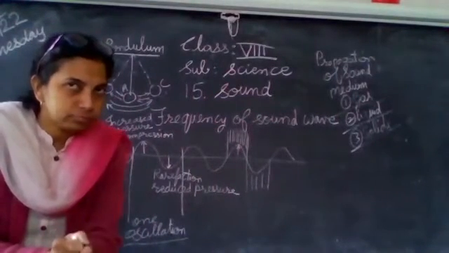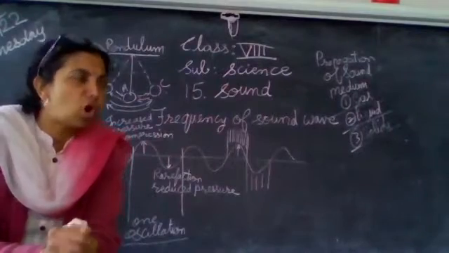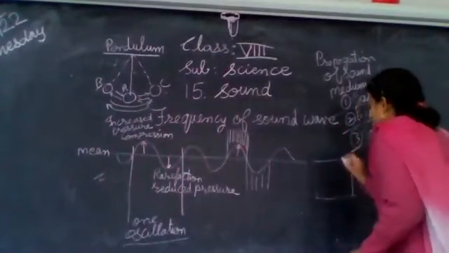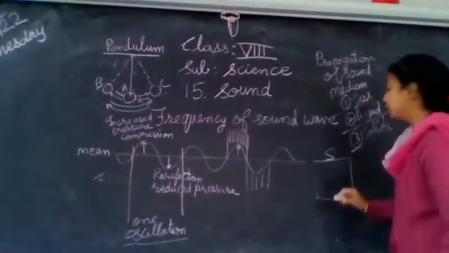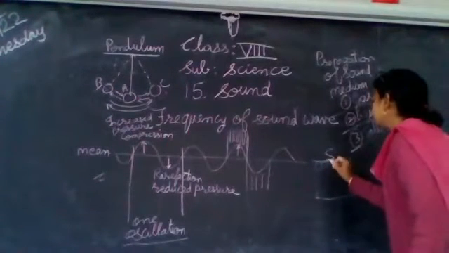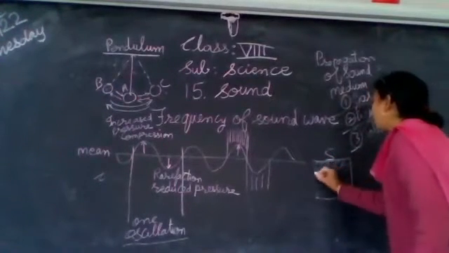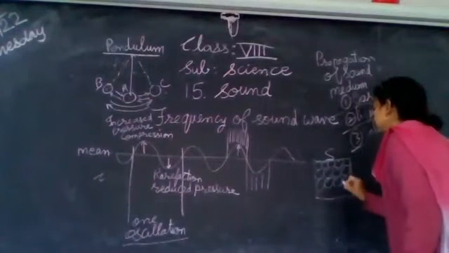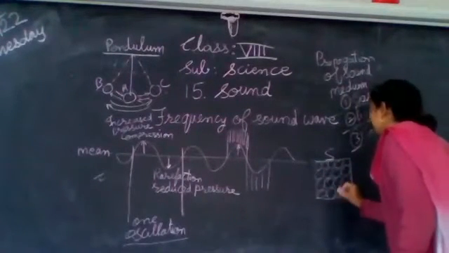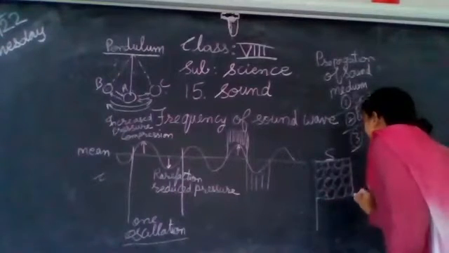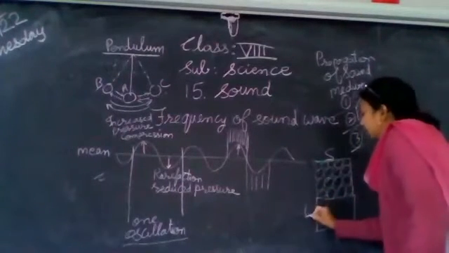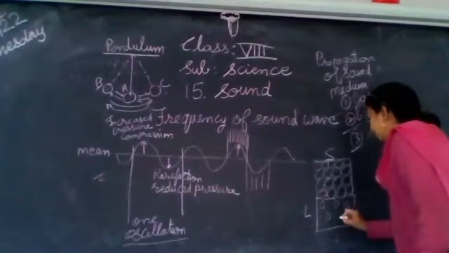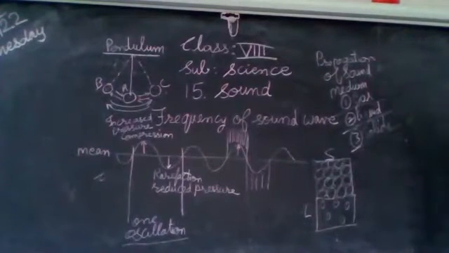You see, as we already know, in solids the molecules are arranged in a compact way, very close to each other. In the case of liquids, the molecules are a little away from each other.